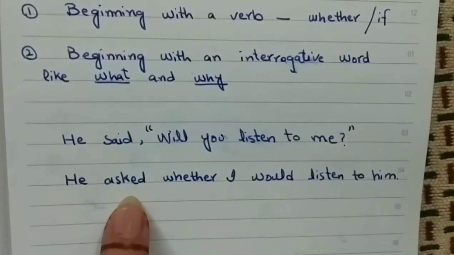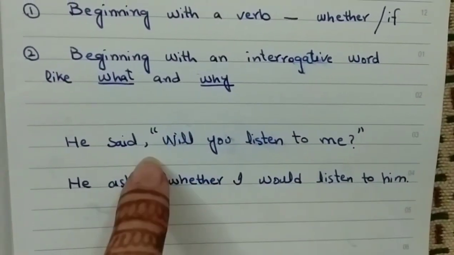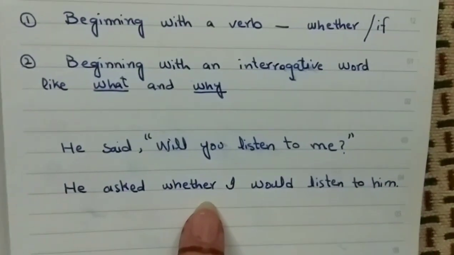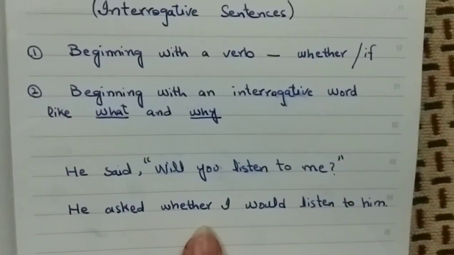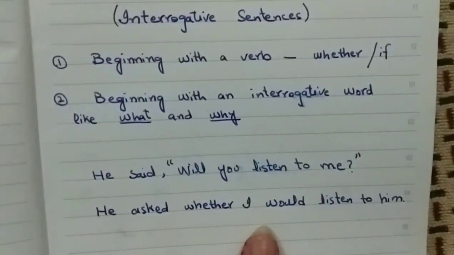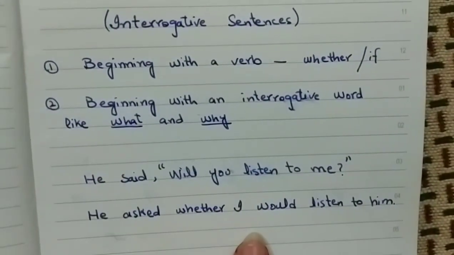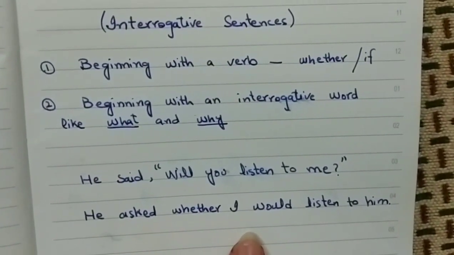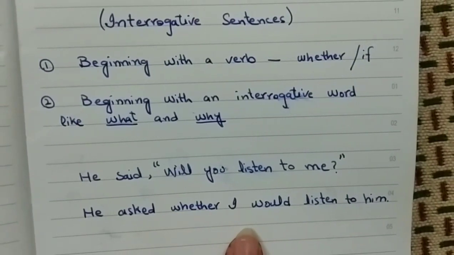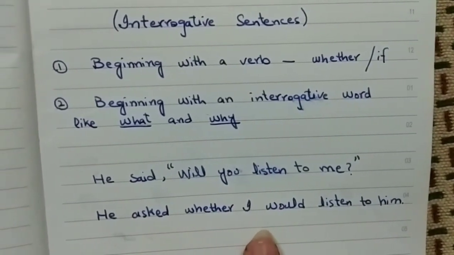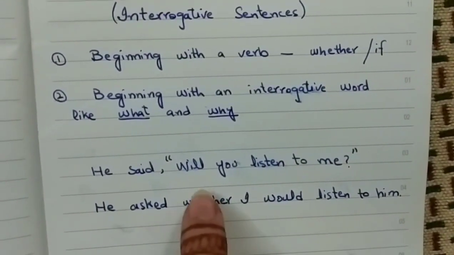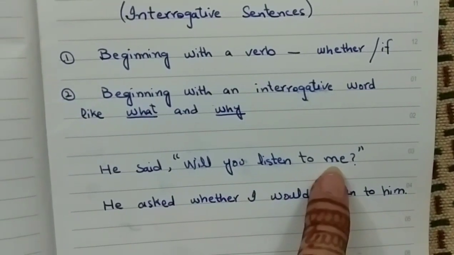He asked. After omitting inverted commas I have put whether, and as we have the rule that an interrogative sentence would be converted into a simple statement, in a simple statement first of all we need a subject, then verb and then object. So the statement is, will you listen to me?